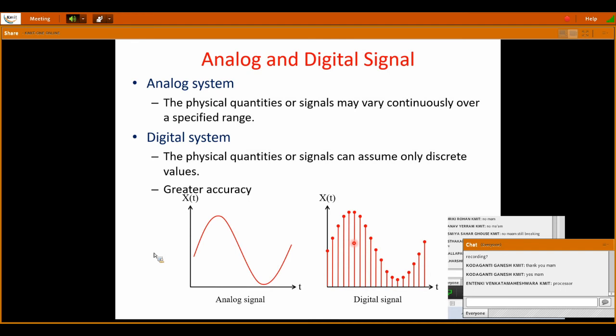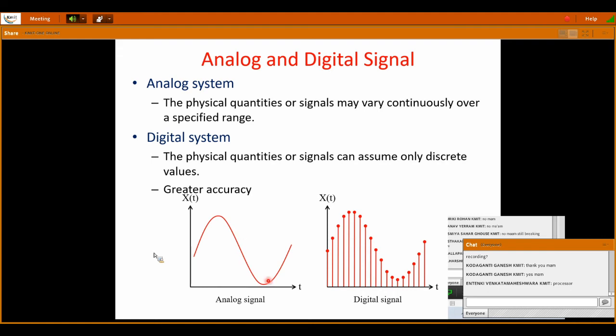But in a digital system, we have only two values. Either it will be a 0 or it will be 1. So the accuracy will be more because only two values are there, no intermediate value. The physical quantities or signals can assume only discrete values. It will be either 0 or 1. And this number system representing an equation in the form of zeros and ones is called a binary system. So greater accuracy will be there for a digital system. That's why we are using digital systems nowadays.